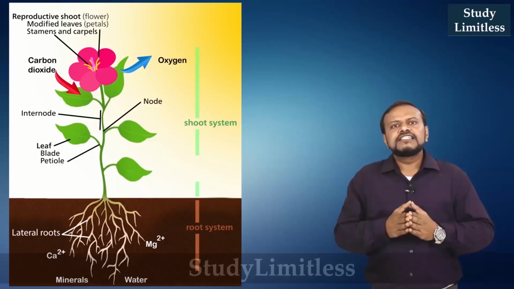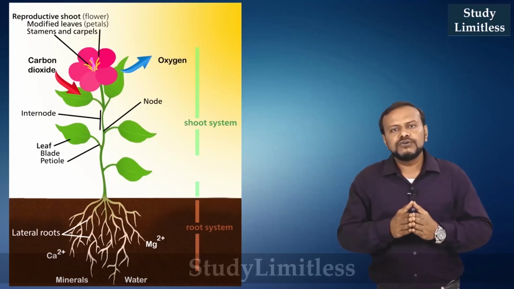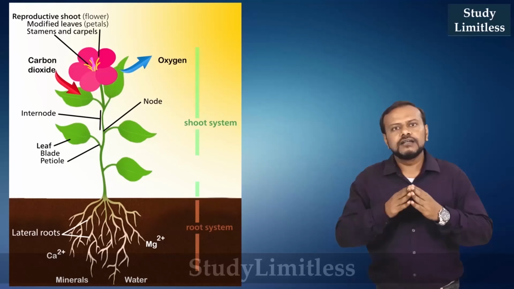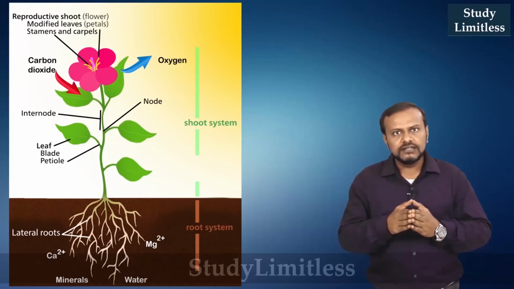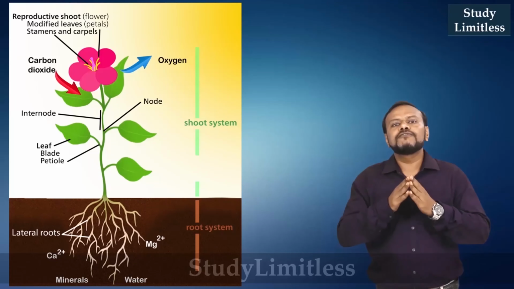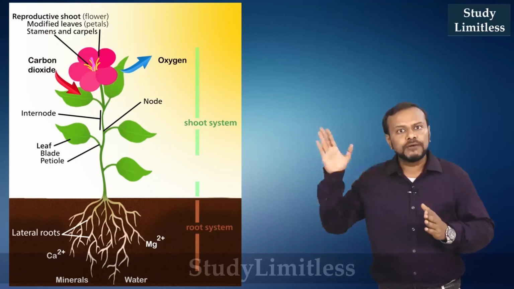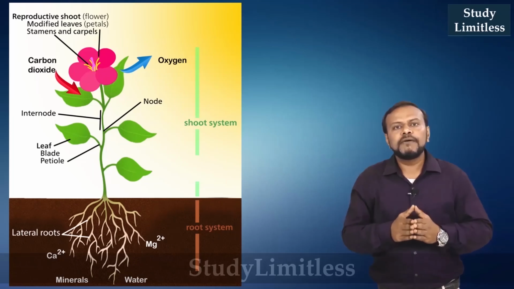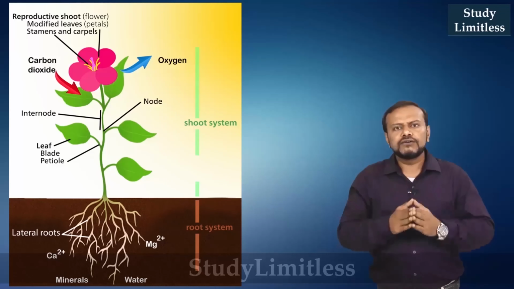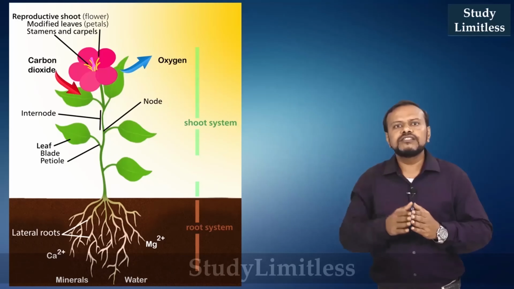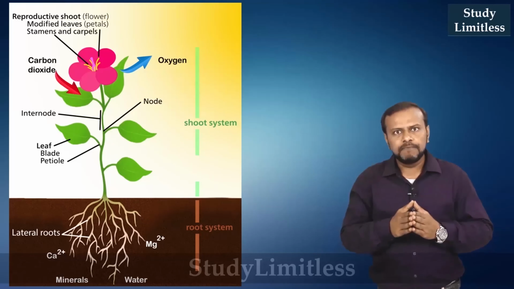When the food is synthesized in the leaf, it has to be transported to other parts of the plant like fruits, seeds and growing buds. Now this is done with the help of the conductive tissue known as phloem. Phloem comprises companion cells and sieve tubes. The complex sugars, glucose and fructose, which are synthesized in photosynthesis, are loaded into these phloem vessels with the help of ATP.